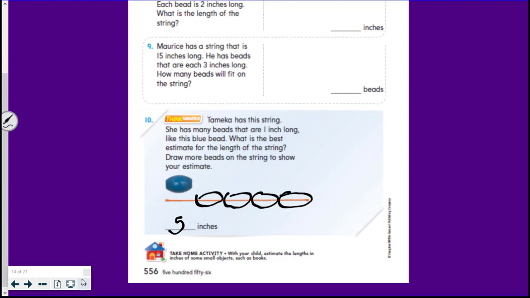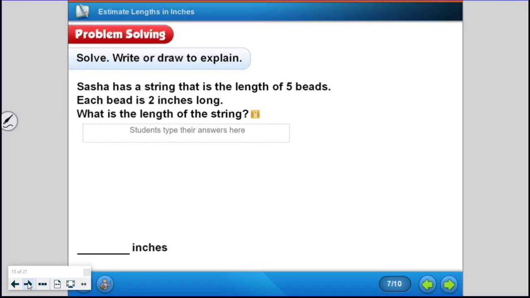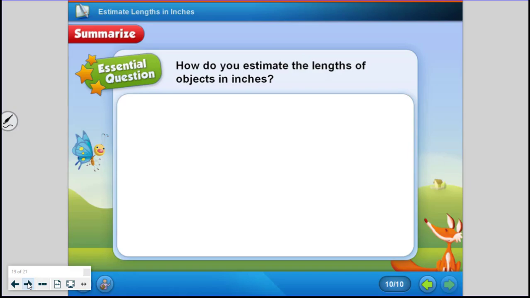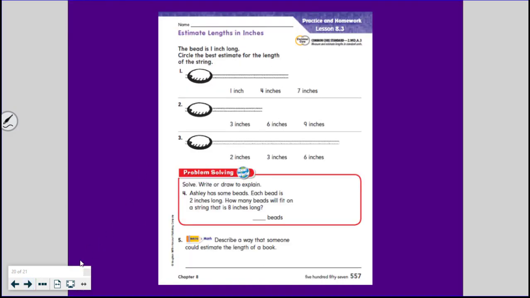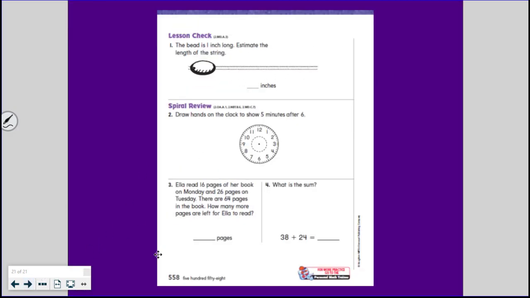All right, and then on to the homework pages. So you need to do this page, shouldn't take you long, and this page. All right, good luck.